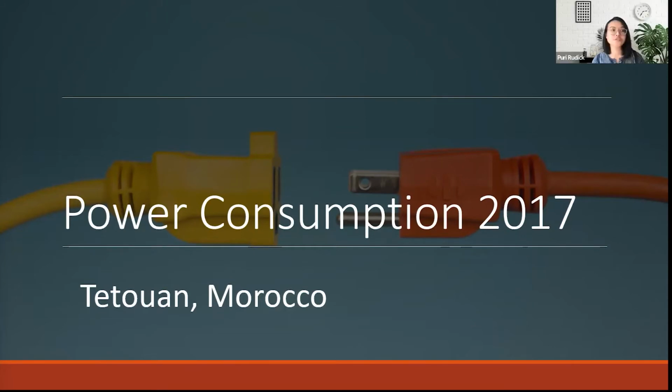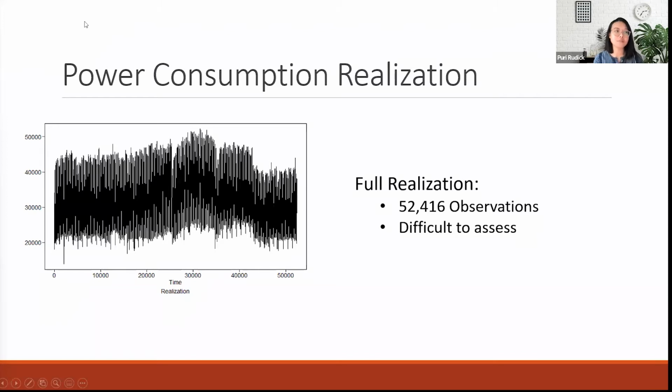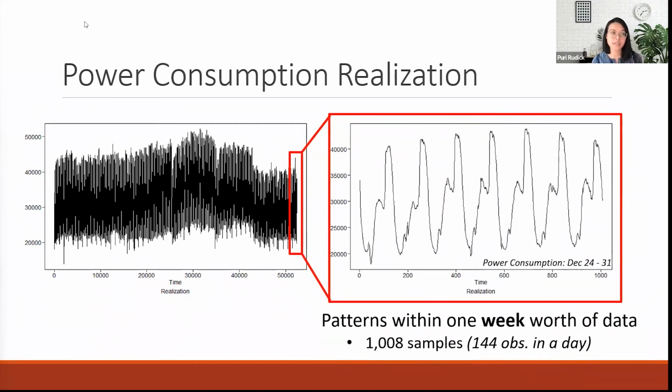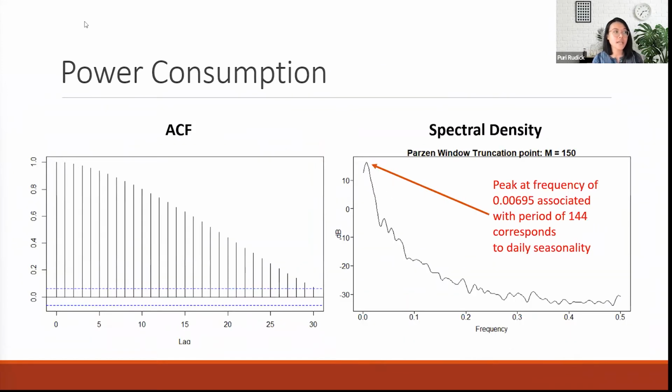Puri? Thanks, Joe. So this is a plot of a realization for the full year. Really busy to look at. Let's zoom in for just 1 week worth of the data. As you can see, there is a cyclic pattern in the data set. We then plotted the ACF and it showed a slowly damping pattern, while the spectral density showed a peak, which is associated with the daily seasonality.